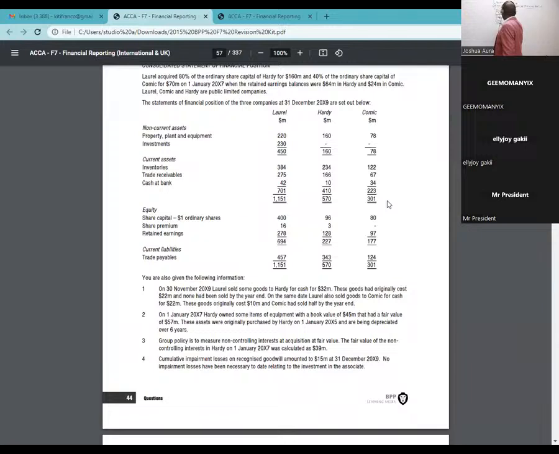So inventory, I'm consolidating, remember? I'm taking 384 for Laurel, who is the parent, plus Hadi, 234.